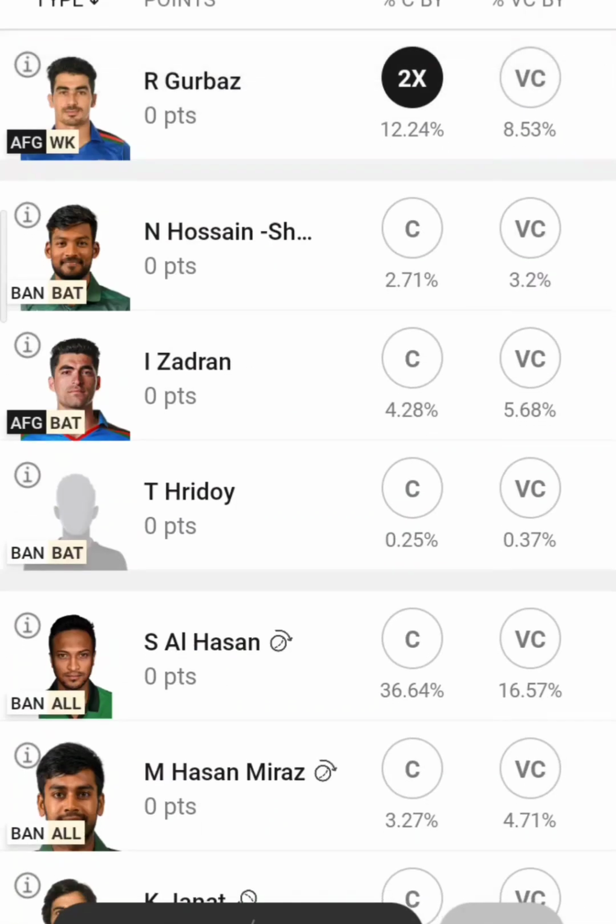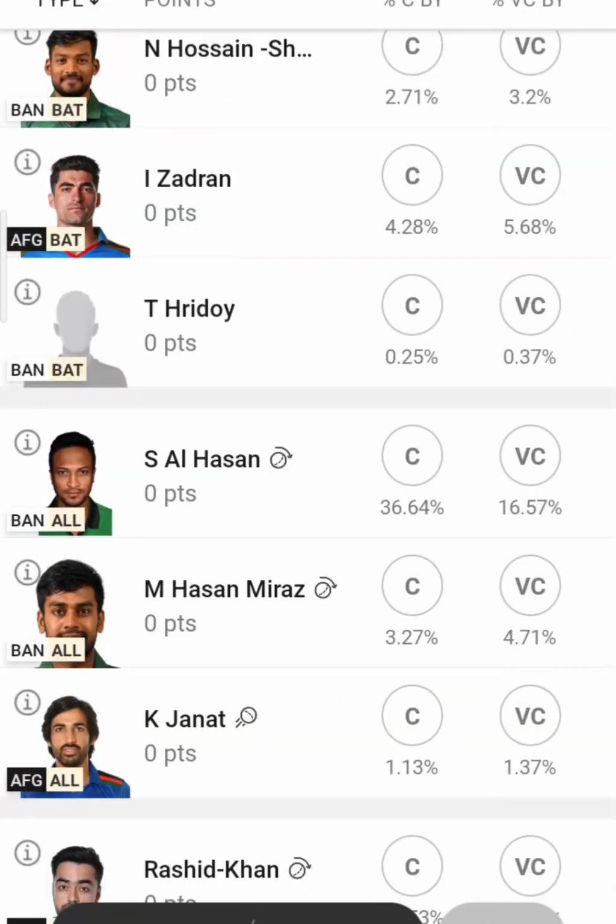So with this particular 120 plus target, I hope Rahmanullah Gurbaz will give the maximum points if he doesn't lose his wicket early. So hoping that he won't lose his wicket early, that's the reason I'm keeping Rahmanullah Gurbaz as my captain.